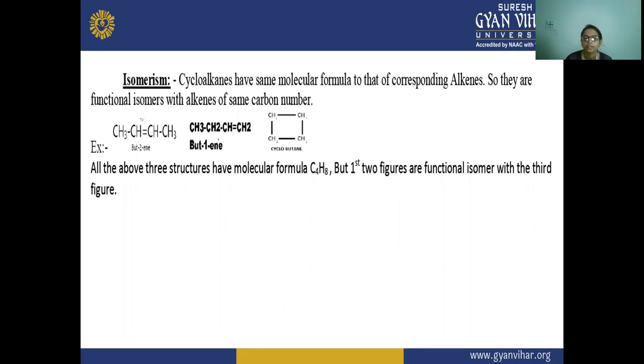That is why they have the same molecular formula, but their structures are different, because the alkenes are unsaturated hydrocarbons and the cycloalkane is saturated. So the first two figures, the butenes, are functional isomers of the third figure.